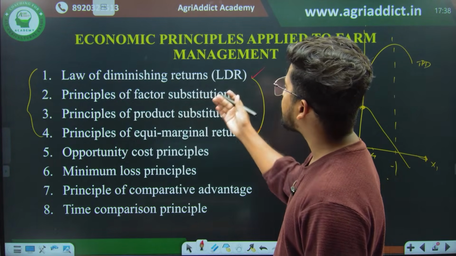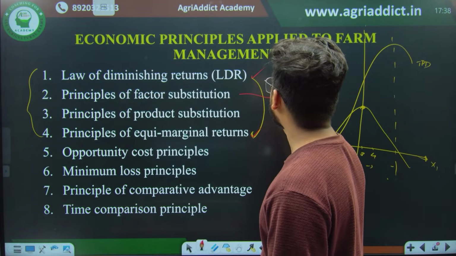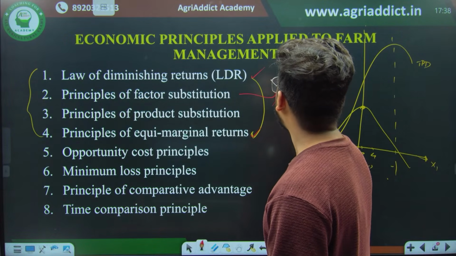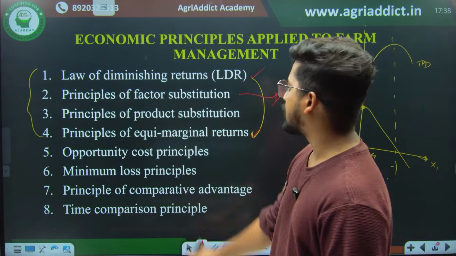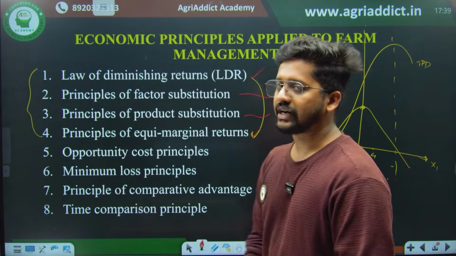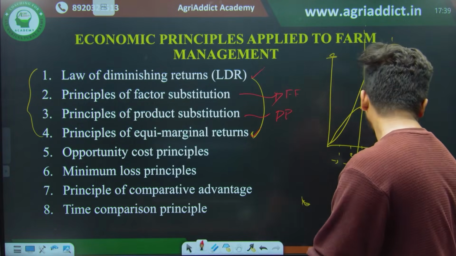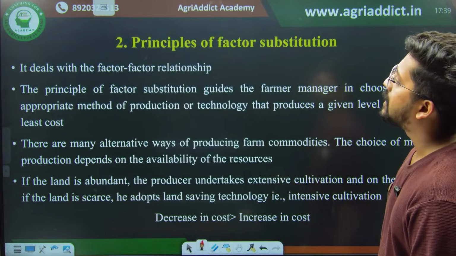Then the principle of factor substitution and the principle of product substitution. What is the principle of factor substitution? This is none other than your factor relationship. What is the principle of product substitution? It is none other than your product relationship. Again, we are going back to our previous class. So we shall see what is the principle of factor substitution and principle of product substitution.